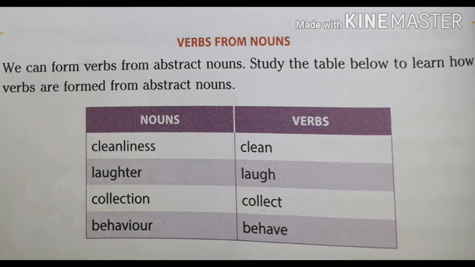Nouns and verbs. In the column of nouns, cleanliness. What is a verb we can form from that noun? Clean. Laughter, laugh. Collection, collect. Behavior, behave. One activity is given related to that. Do it yourself. All the answers of these activities are attached with the notes.